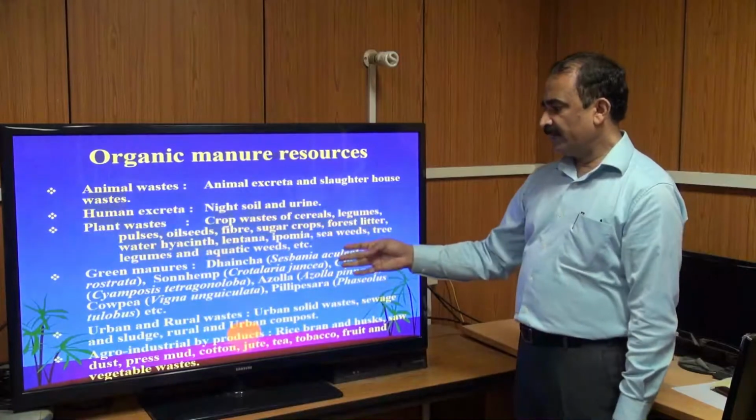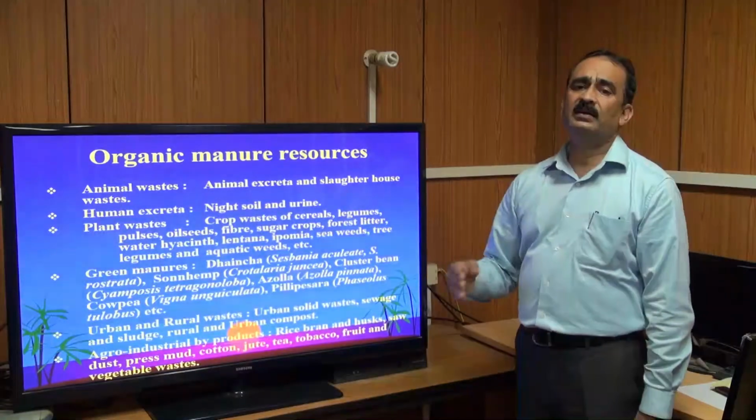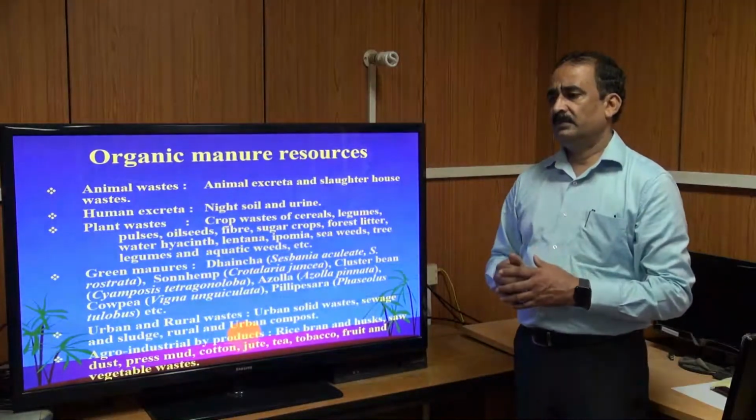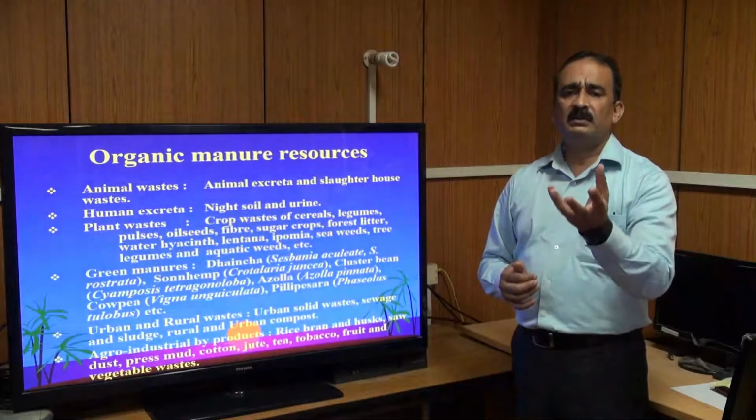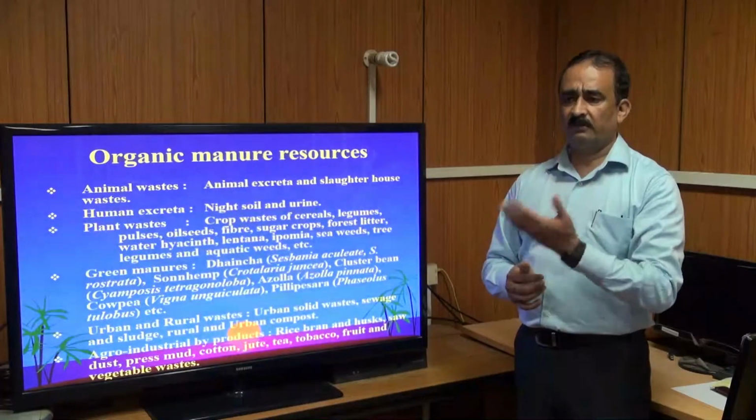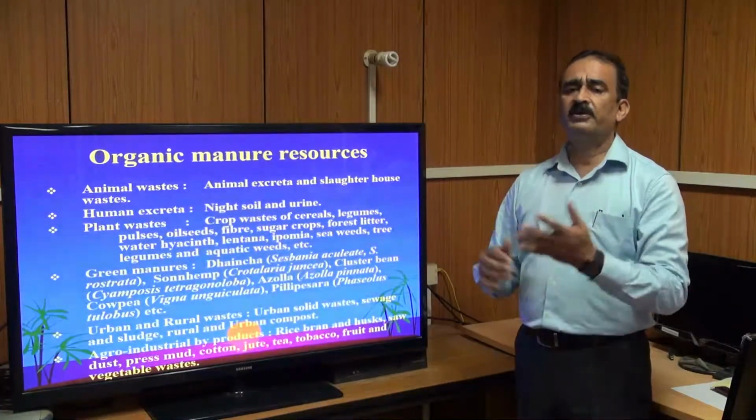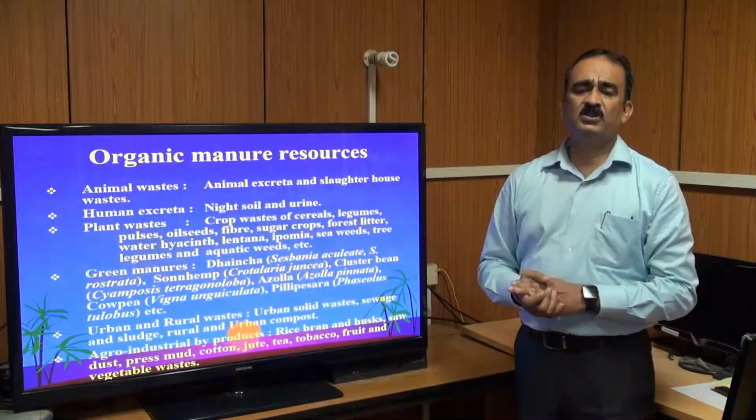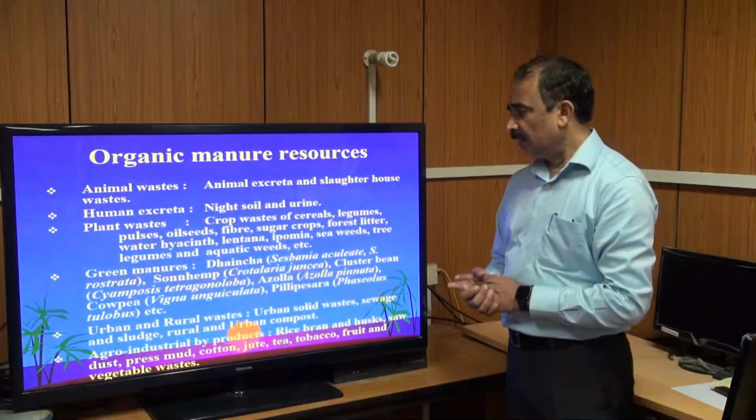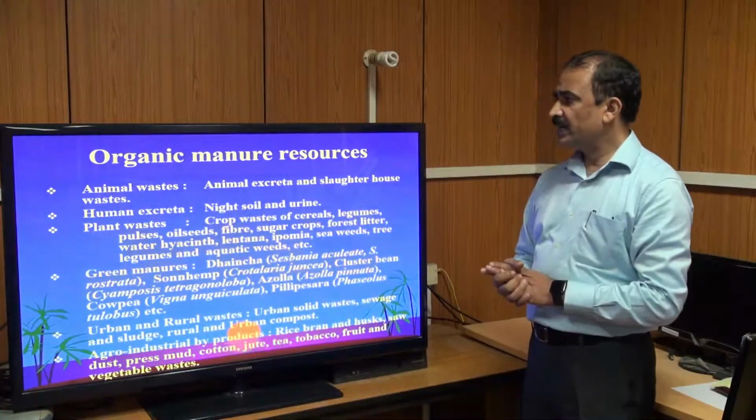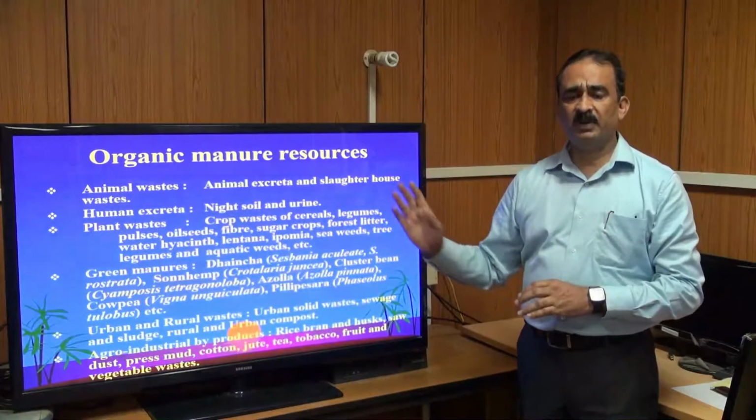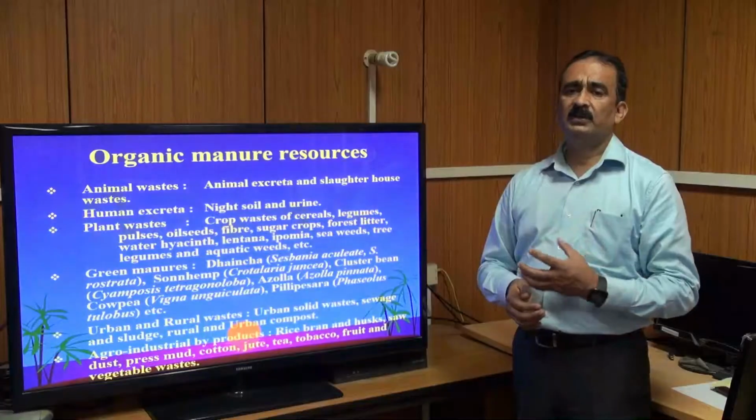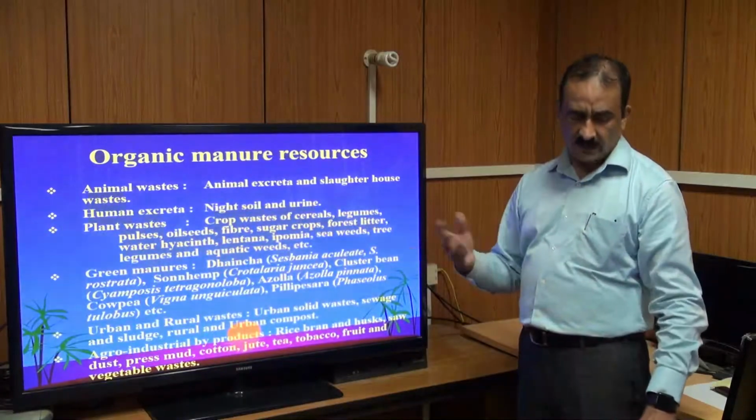It is also creating a problem in the environment, like water hyacinth. All the ponds and other small water bodies are covered by water hyacinth and salvinia. It is a problem for fish growers and others. But if we utilize it for the preparation of organic manure, it gives a very good amount of organic manure for crop production.